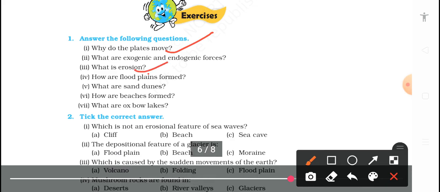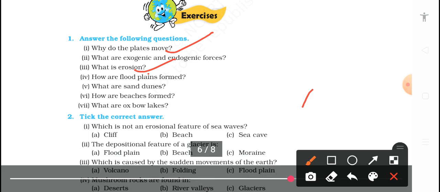What is erosion? Erosion is the wearing away of soil from one place to another. Question number 4, how do floodplains form? Floodplains form because of flowing rivers. Question number 5, what are sand dunes? Sand dunes are found in desert areas. Wind takes away the sand particles from the bottom of the rocks, and these sand dunes are narrow at the bottom and wider at the top.